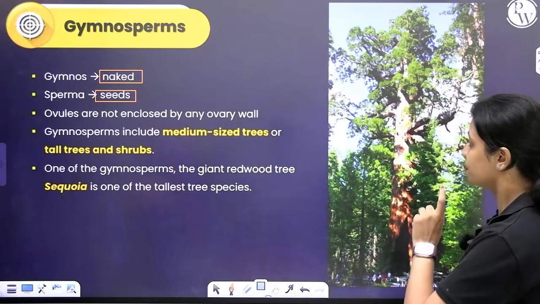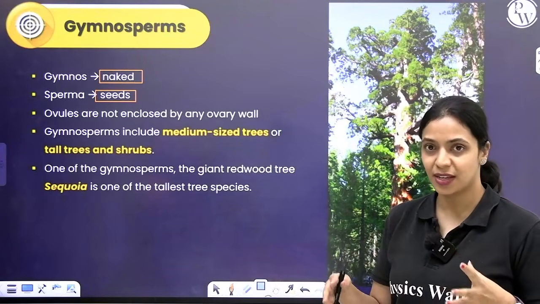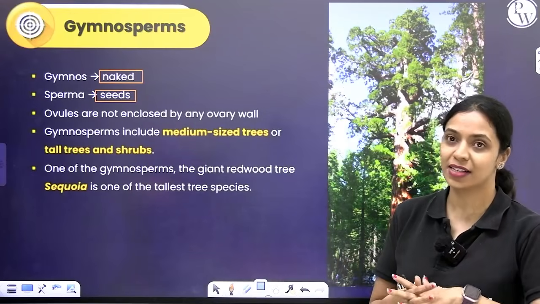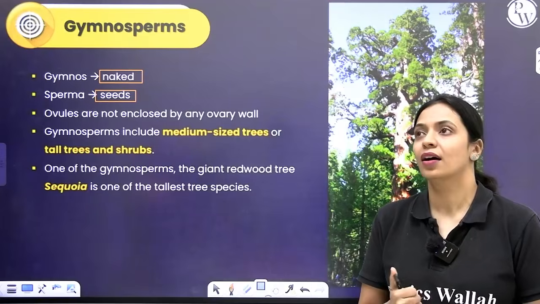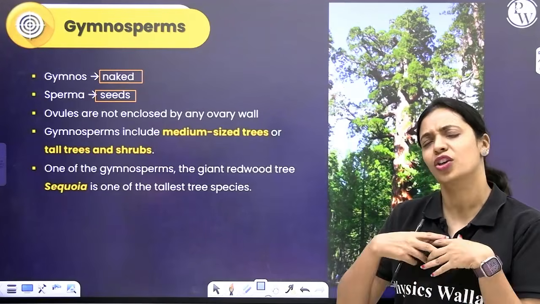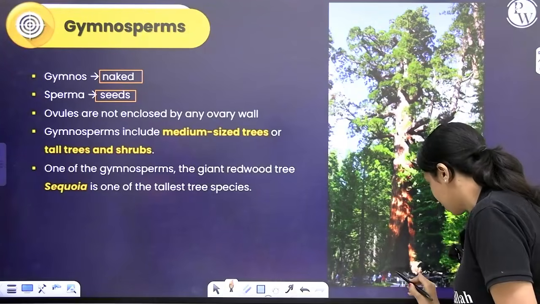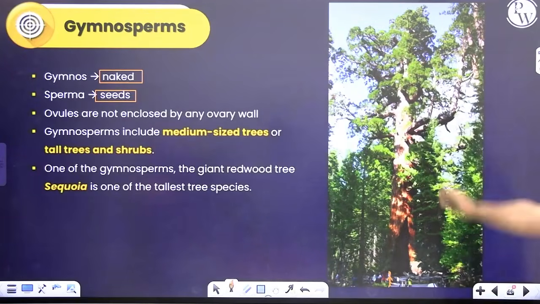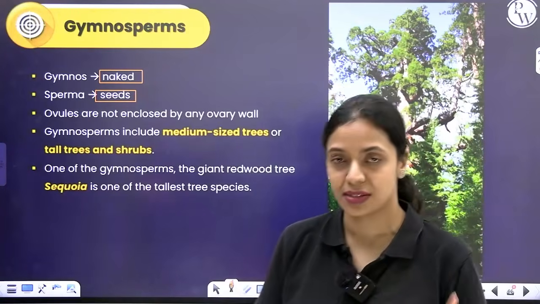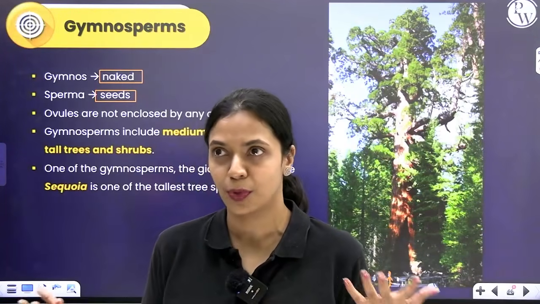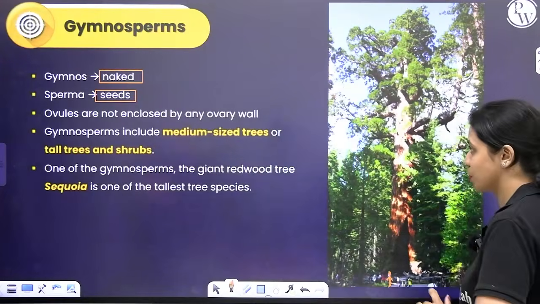So in gymnosperms, you don't see herbs, you see medium-sized trees and very tall trees. In fact, one of the tallest trees in the world is called Sequoiadendron giganteum. You can see that in Yellowstone National Park in California, like huge, very tall trees. In comparison with the human that is standing here, here's how tall the tree is. So this is one of the tallest tree species to ever exist on our planet, and this is probably living for hundreds of years. So yeah, they are gymnosperms.